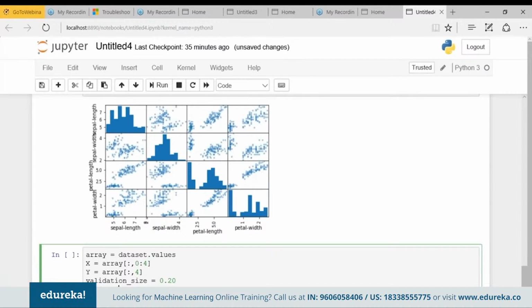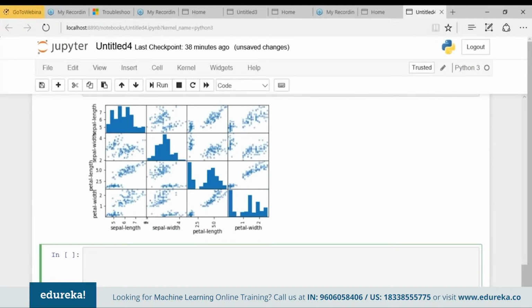Okay, so let me define first a few variables such as x_train, x_test, y_train, and y_test. So what we want to do is select some model, model_selection. But before doing that, we have to split our training data set into two halves. So model_selection.train_test_split. What we want to split is the value of x and y. And my test size is equal to validation size, which is 0.20. Correct. And my random state